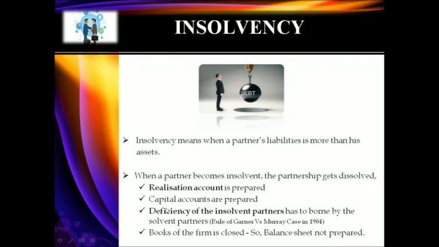The deficiency of the insolvent partner has to be borne by the solvent partners. If the insolvent partner's capital account shows a deficiency and he has to pay, he cannot pay. So instead of him, the solvent partners, the remaining partners, will pay. This is the rule of the Garner and Murray case, the decision taken in 1904, which is used in case of insolvency problems.